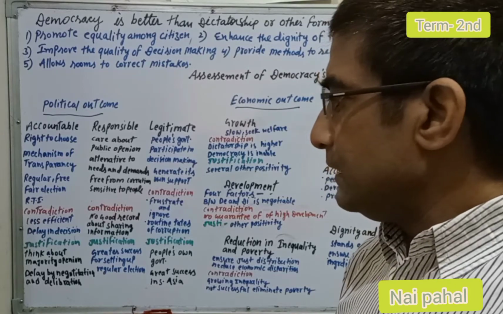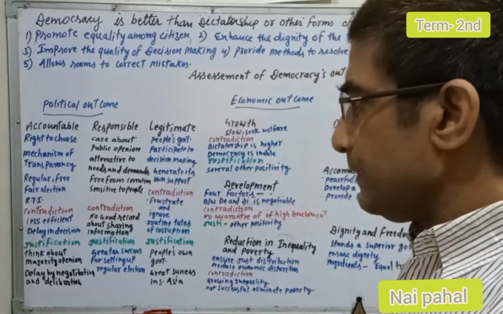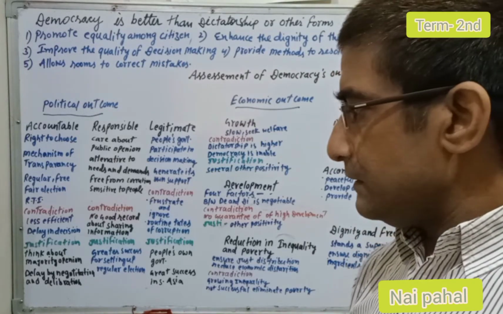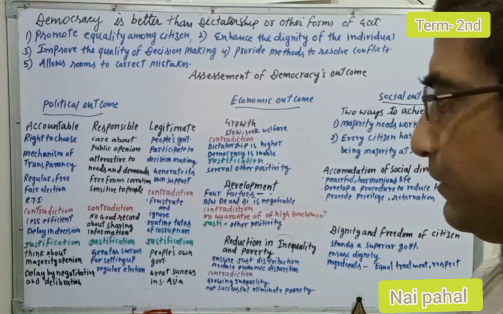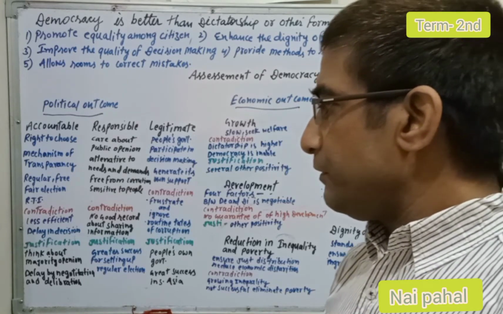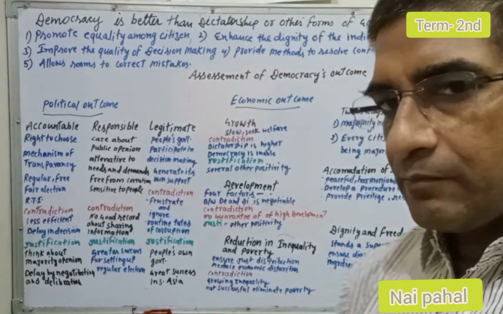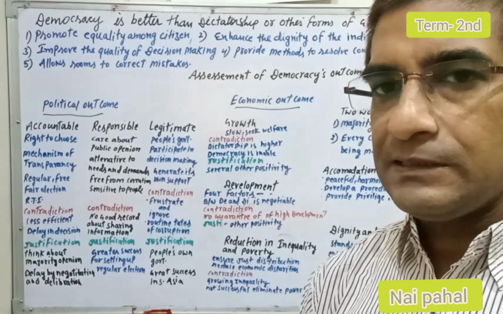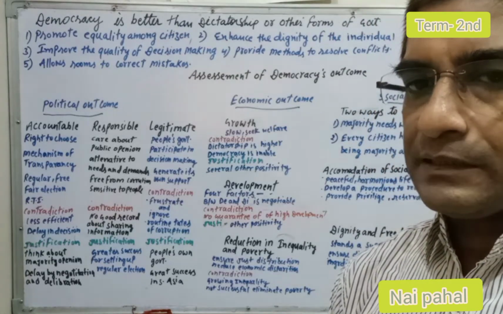So now we will check and reach the justifications for these statements which are blaming democracy. We will clear it out. Number one, democracy thinks about majority opinion. Majority opinion means a democracy always works for the majority of the people of the country.